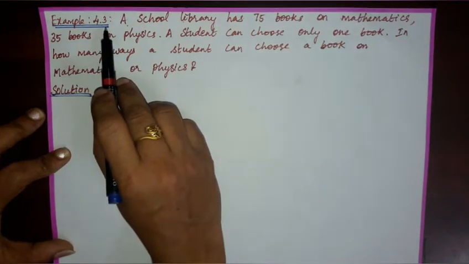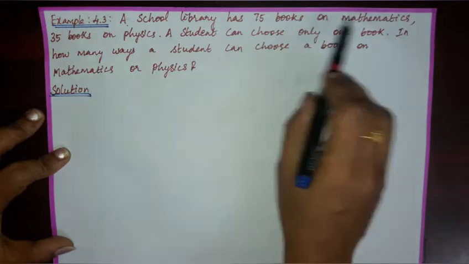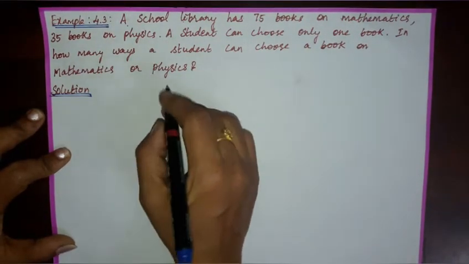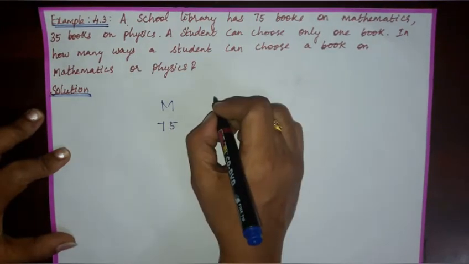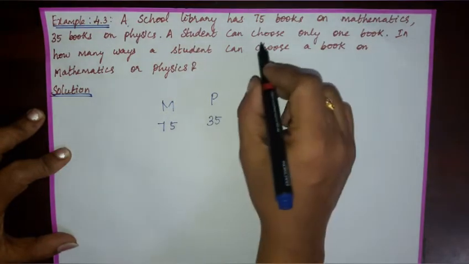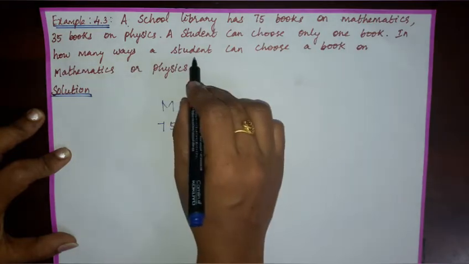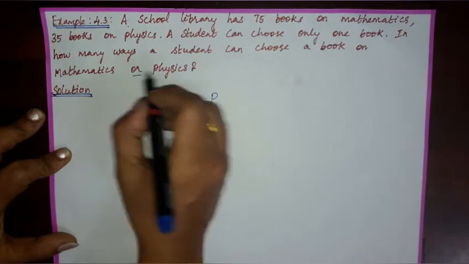Example 4.3. A school library has 75 books on mathematics, 35 books on physics. Number of books in maths is 75. Number of books in physics is 35. A student can choose only one book. In how many ways can a student choose a book on mathematics or physics?